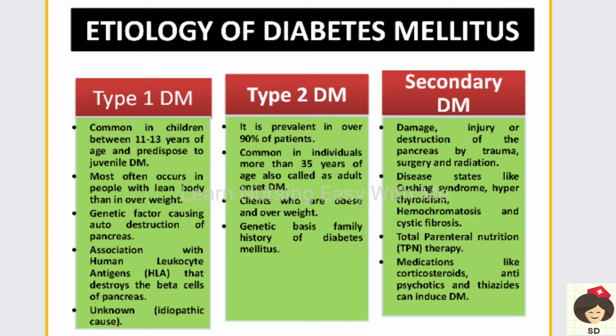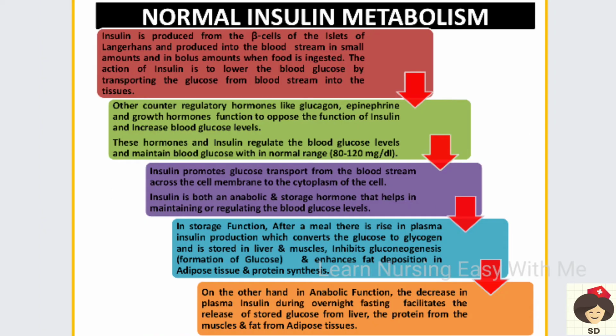And some medications like corticosteroids, antipsychotics, and thiazides have the side effect of increasing blood glucose levels, so this can induce the patient to develop diabetes mellitus. Okay, so before knowing the pathophysiology of diabetes mellitus, we must know the normal physiology of insulin. So what happens in insulin metabolism?